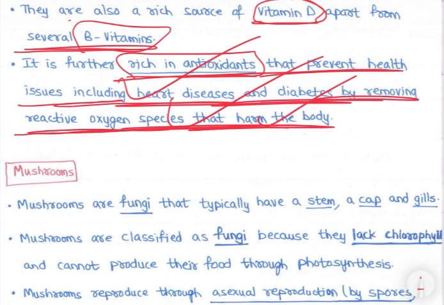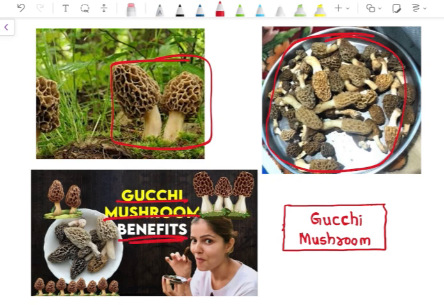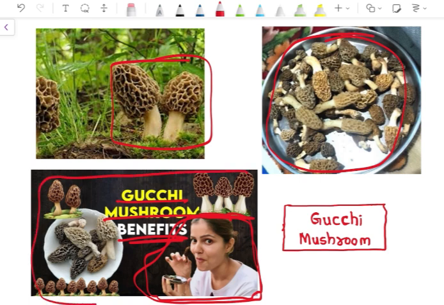So these are Gucci. Let's look at the photos. These are Gucci mushrooms and Gucci mushroom benefits. These influencers were talking about Gucci mushrooms and it was in the news. And PM Modi also in that year talked about Gucci mushrooms. So these are Gucci mushrooms and they have very many health benefits, and like any mushroom, they are also fungus. So now let's go and understand about mushrooms.